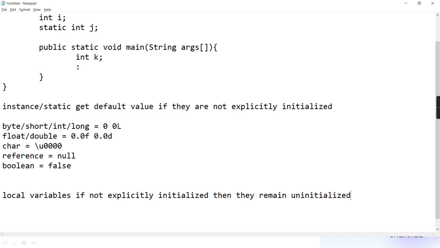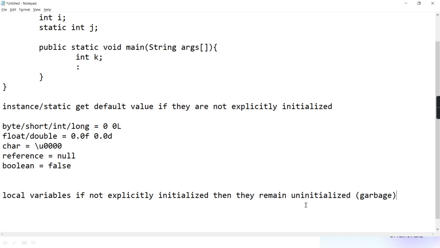Uninitialized meaning as good as like in C or C++, garbage. But Java doesn't use the word garbage. Java literature doesn't use the word garbage. Instead, it uses the word uninitialized.